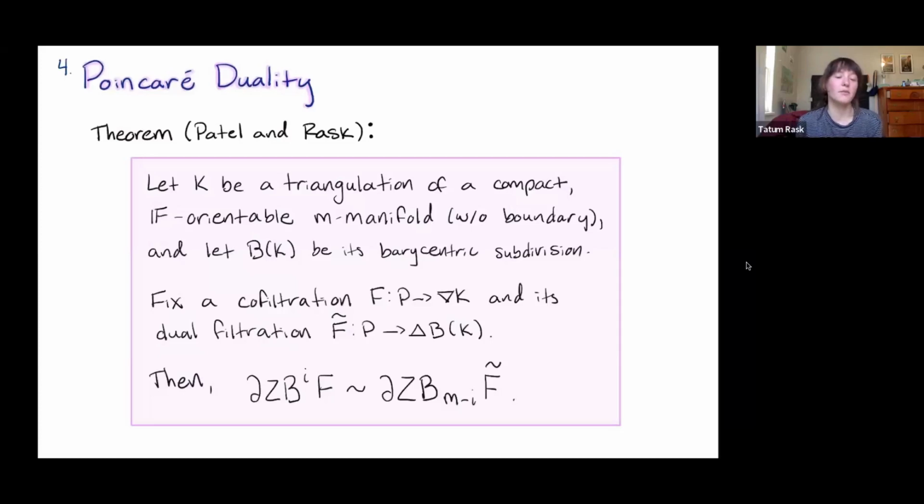Well, then it turns out that the persistence diagram coming from the ith cohomology of the cofiltration is going to be equivalent to the persistence diagram coming from the m minus first homology of the dual filtration. All right, I'm going to pause on this slide for a little bit before we get into a proof sketch. And so I guess now would be a good time to see if anyone has some questions on this slide or anything previous.